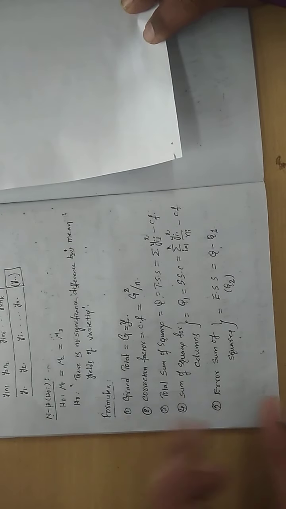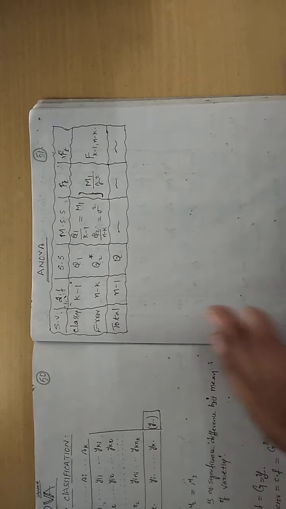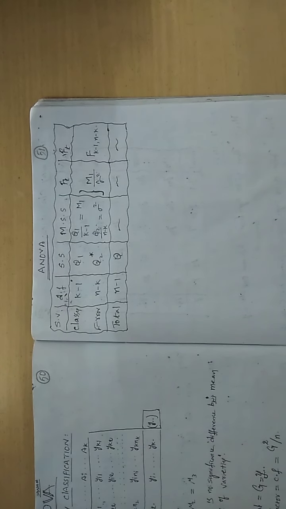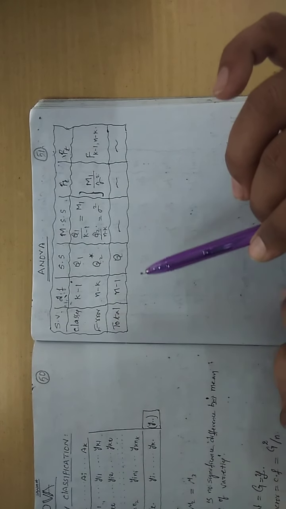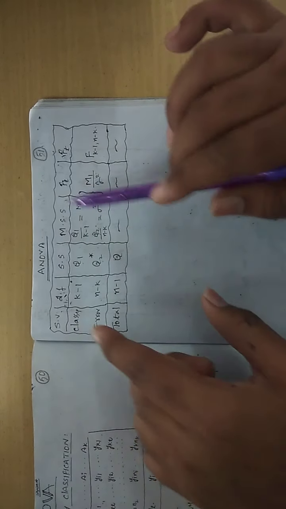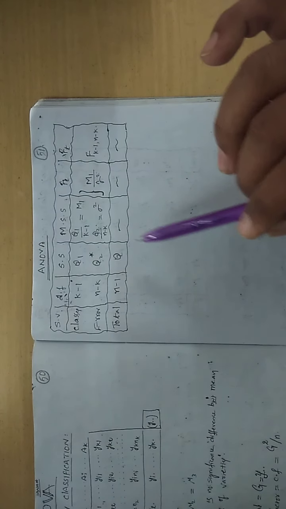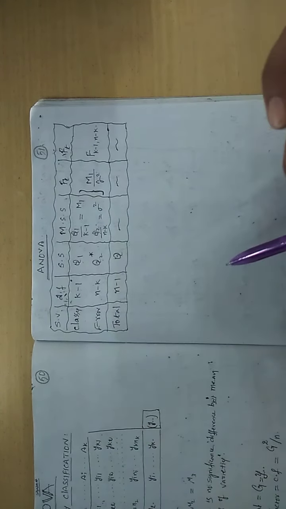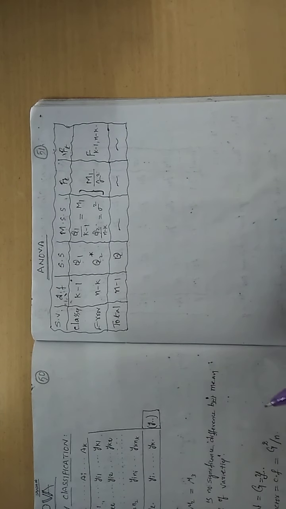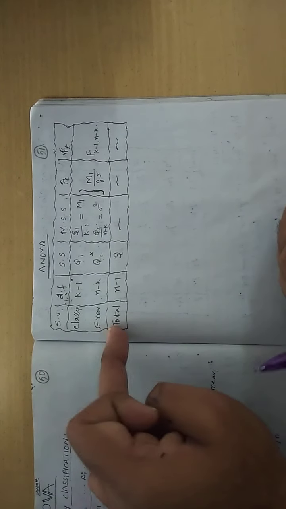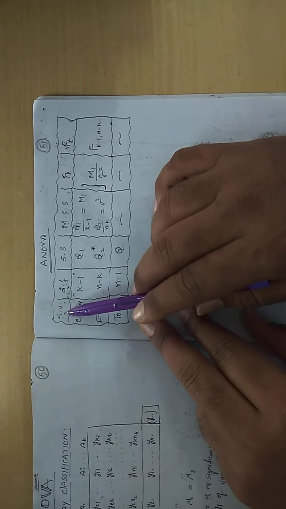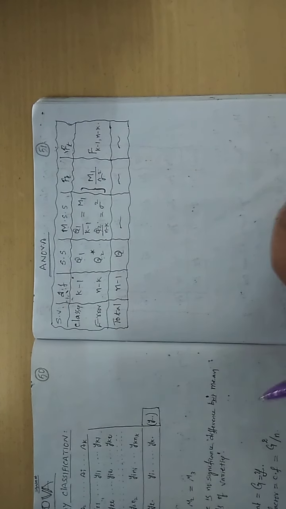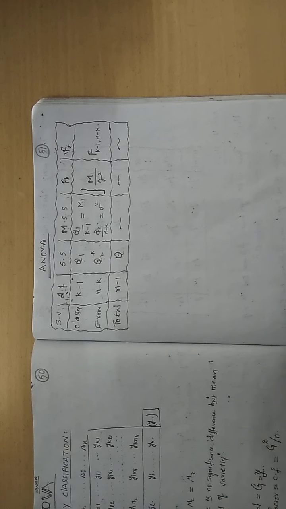After understanding all these things, the very very important thing you have to understand now is the table format of the ANOVA. This is the special technique, especially purposeful in ANOVA. After getting all the totals, we create a table format like this. What do we call this? ANOVA table. These columns are very very important. What is the first one? Source of variation. SV stands for source of variation.